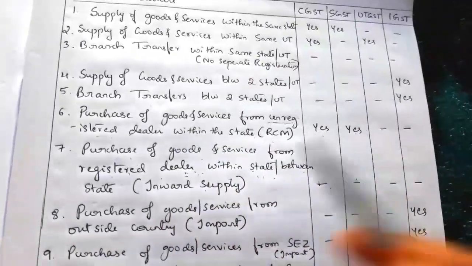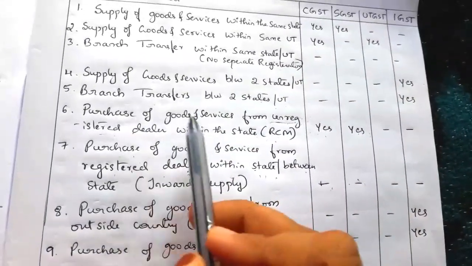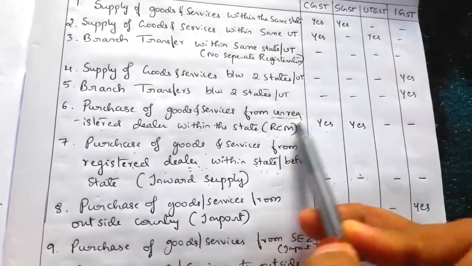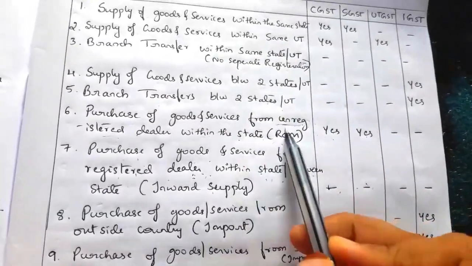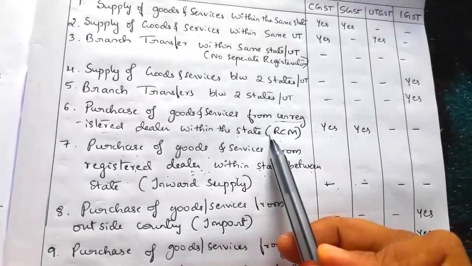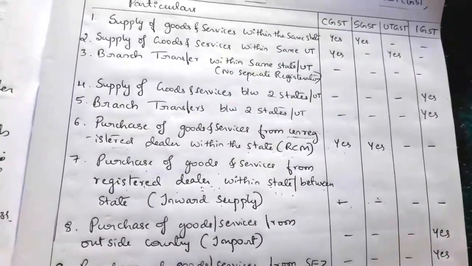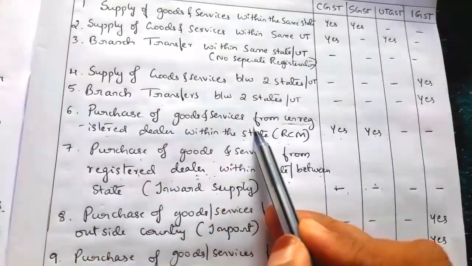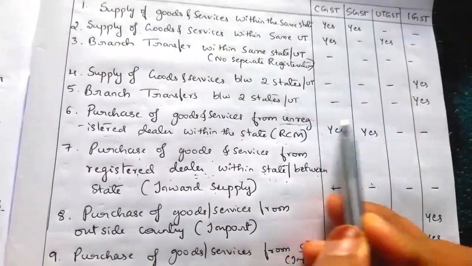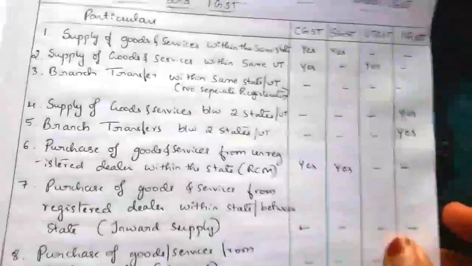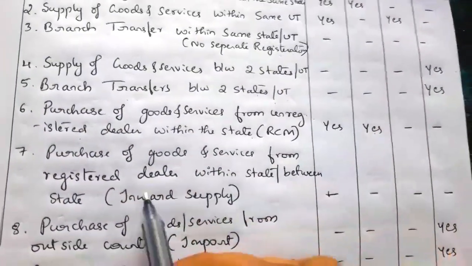So between state means there is no question comes like purchase of goods and services from an unregistered dealer from other state. So every other state seller will be registered. So no such issues comes. So only purchase of goods and services from an unregistered dealer within the state, we have to take a CGST and SGST. Next, purchase of goods and services from a registered dealer.